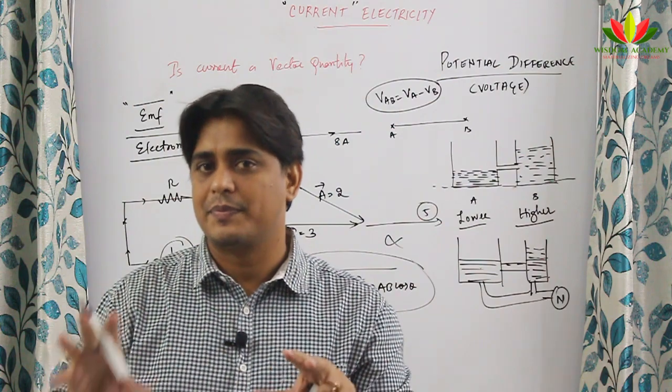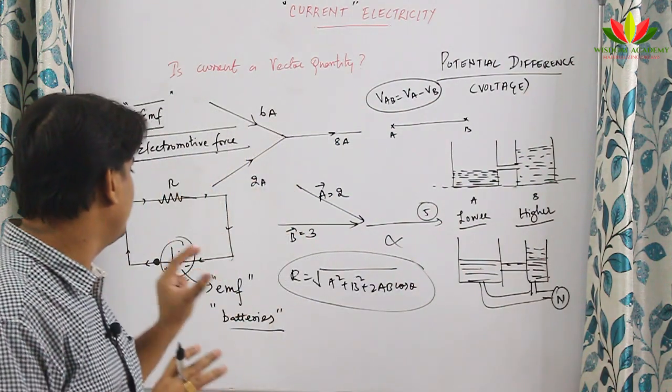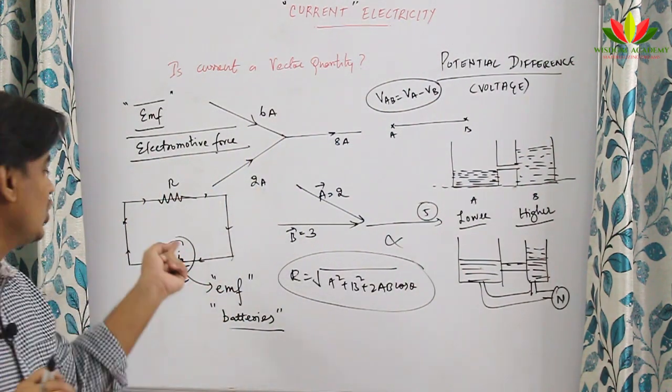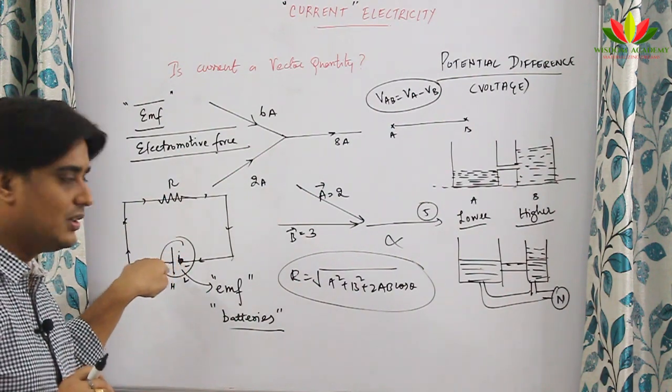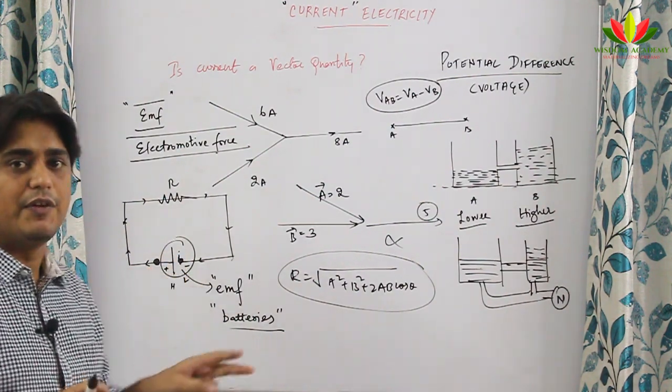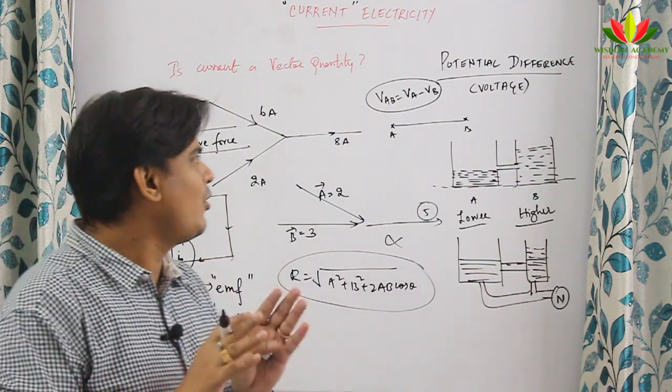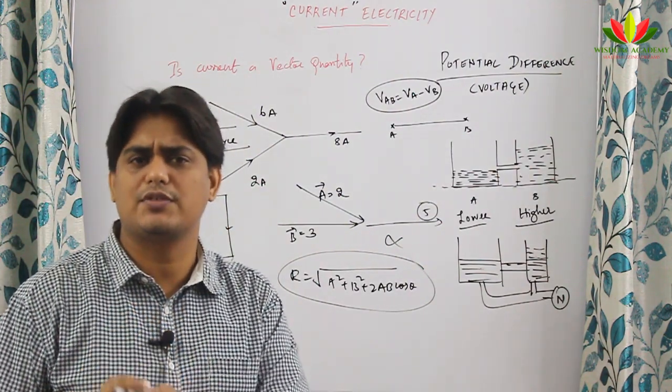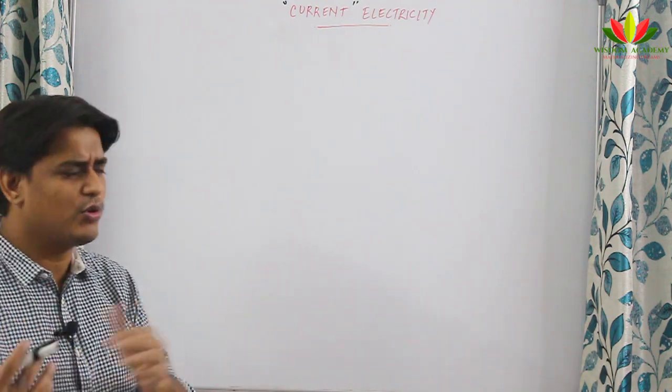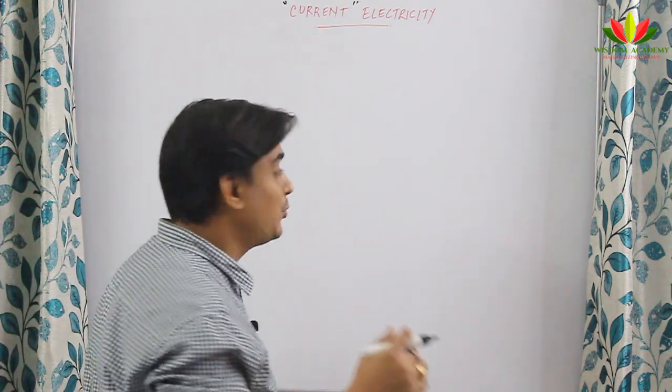So I hope you are clear now about the difference between EMF and potential difference. Electromotive force is the amount of work done in moving the charge through the entire circuit, including this part, lower to higher, whereas potential difference is the amount of work done in moving a unit positive charge from one point to another point. Let me explain this EMF and voltage a little more clearly. I think after this you will have more clarity.